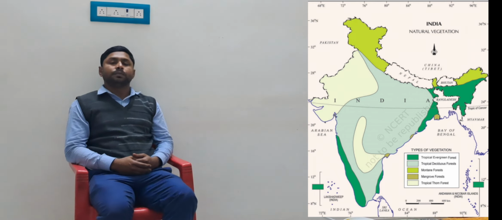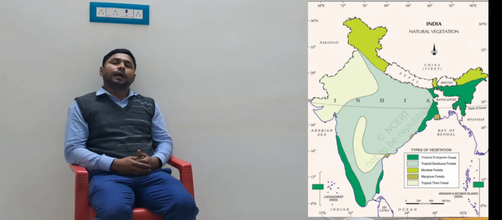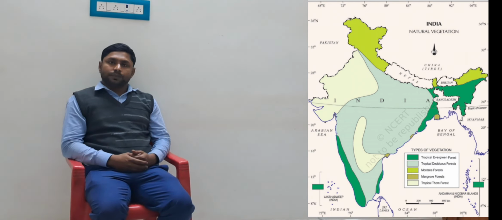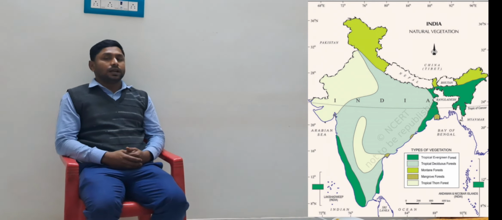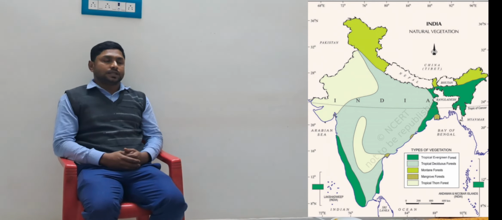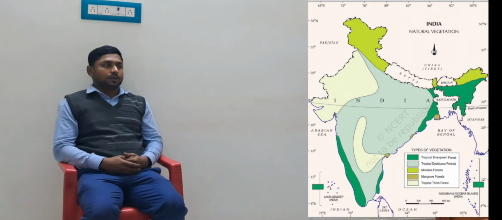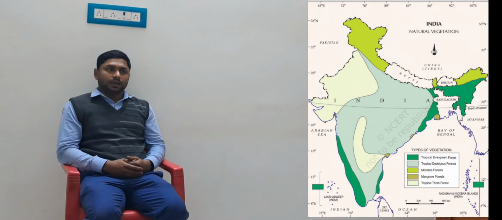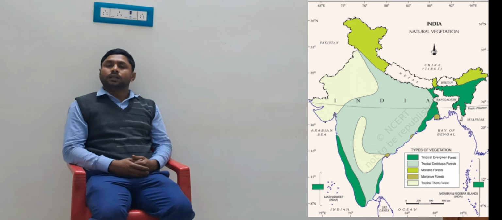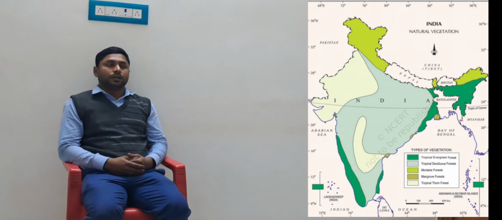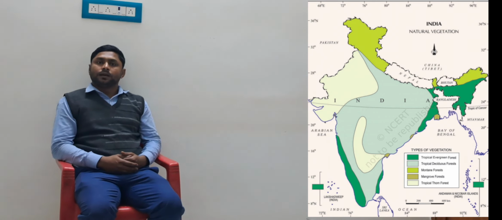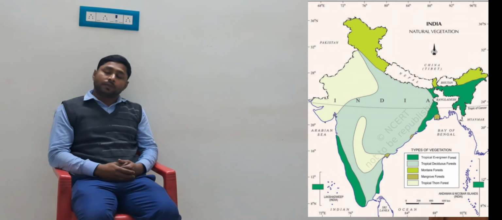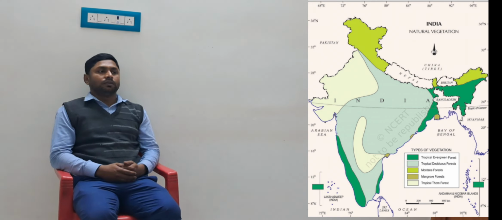This type of plant has some unique characteristics. The plant looks cone shaped and the leaves are needle shaped, because in the Himalayan region there is snowfall, and the snow cannot be held on the plant because of its structure. In that way this type of plant has adapted to the Himalayan or mountain region. So this is about the mountain vegetation.